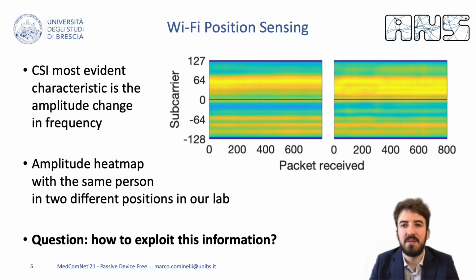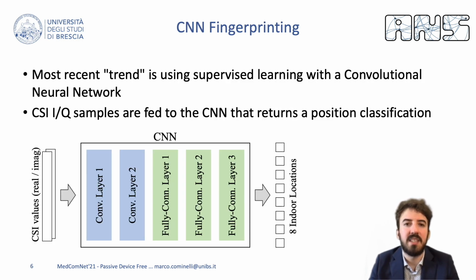To exploit this information, we should resort to some supervised learning technique that we can use to identify the complex structures of the CSI. Many recent works have tried to use convolutional neural networks. In these architectures, each CSI extracted from a receiver is fed to the neural network as an array of real and imaginary values. The output of the network is then a choice in a set of predetermined target positions.